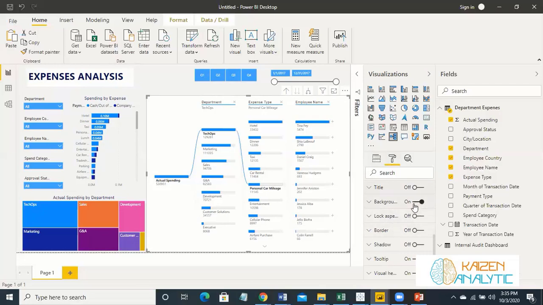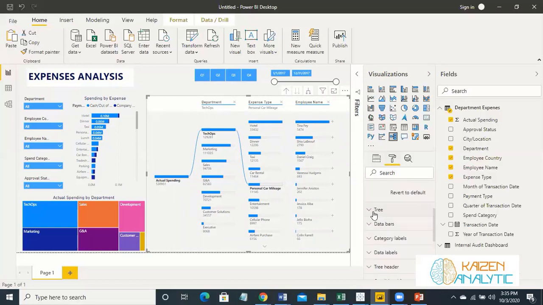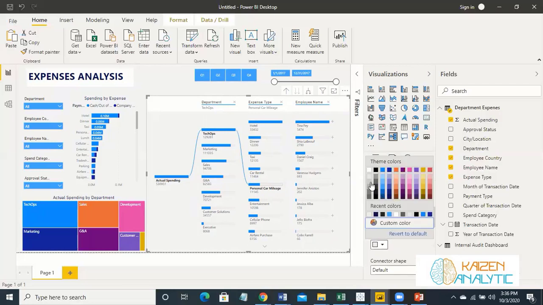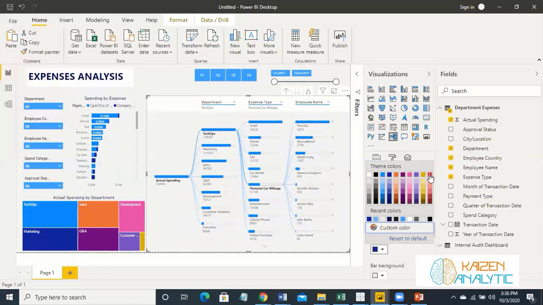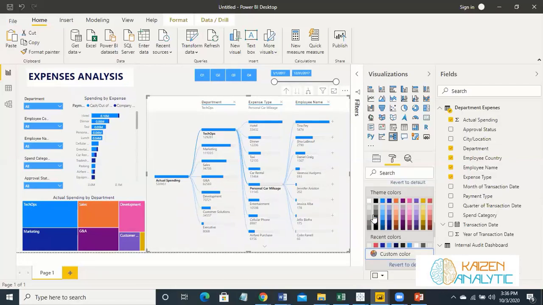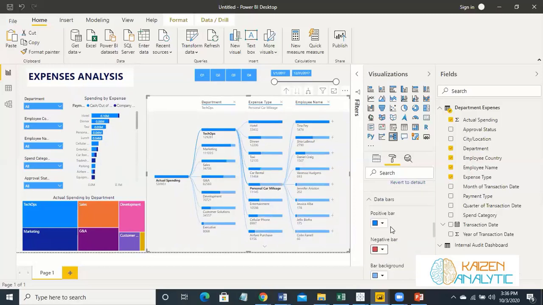This decision tree, turn this background off, and also let's see, decision tree is here. So we have the lines as well, and then data bars. Negative should be this one, and this one should be much lighter. Yeah, that's much like it.